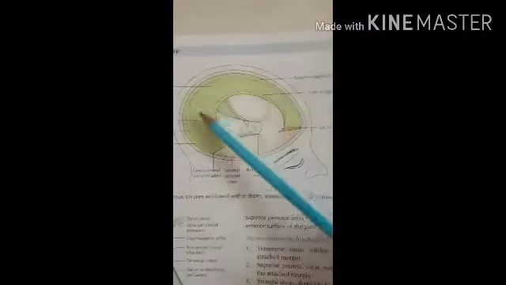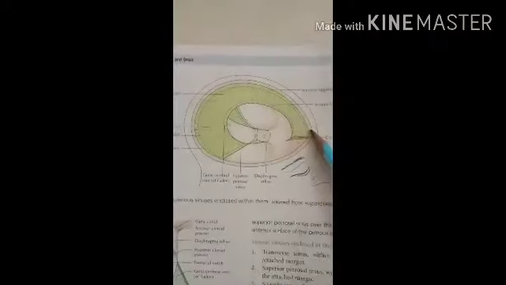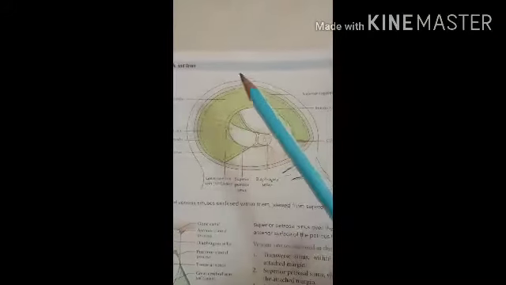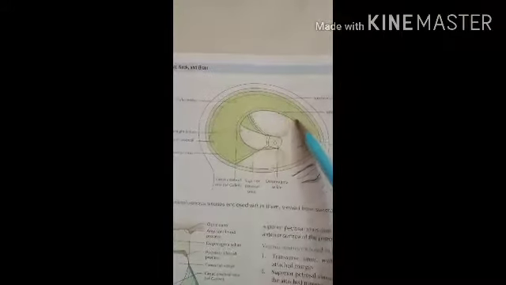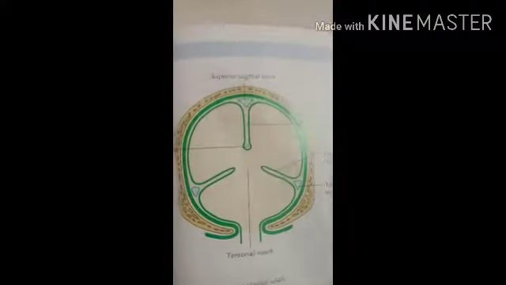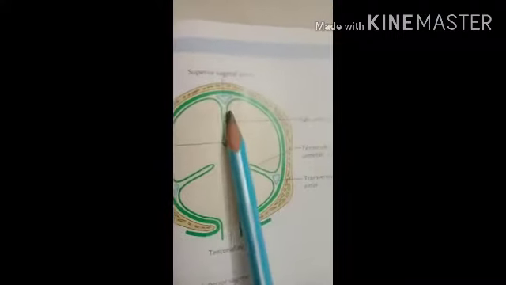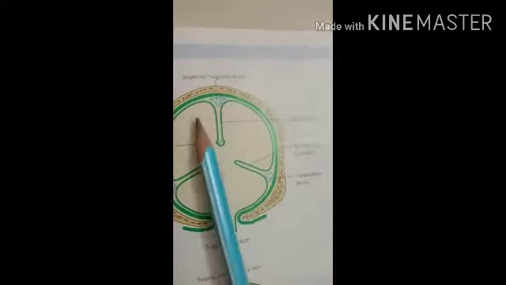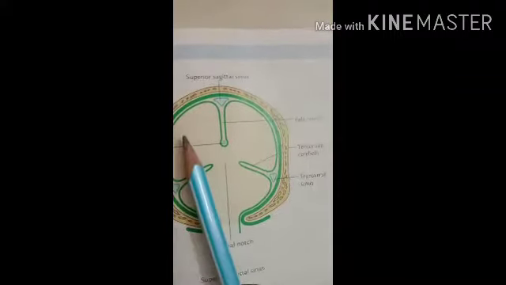Then the falx cerebri has two margins. The upper margin is convex and attached to the lip of the sagittal sulcus. The lower margin is concave, and it is free. Then there are two surfaces, the right surface and the left surface. In this diagram you can see the sickle-shaped fold, and this is the right surface and this is the left surface. Okay? These two surfaces are related to the medial surface of the cerebral hemisphere.